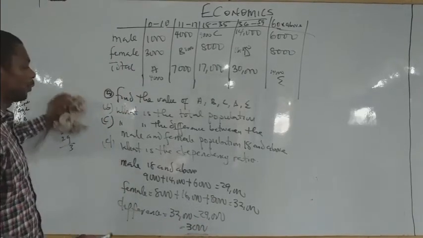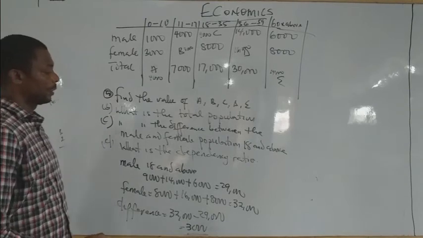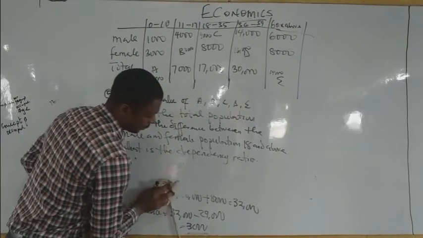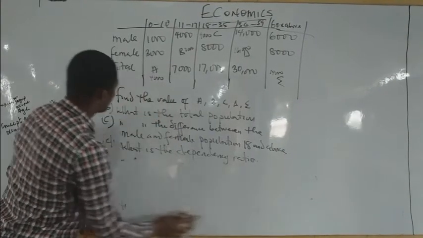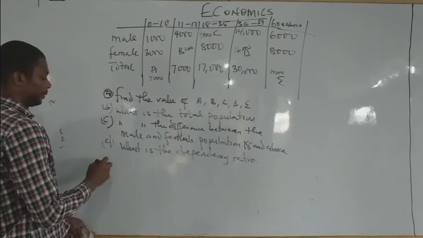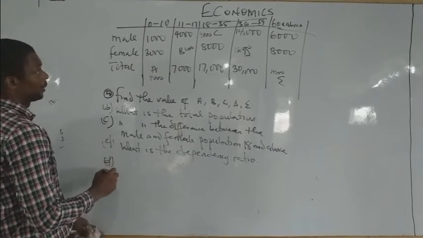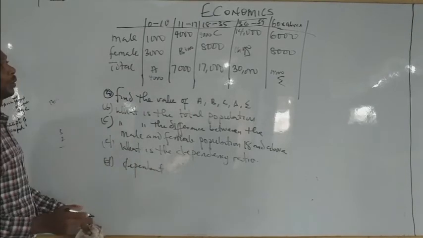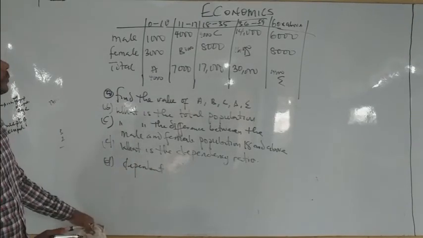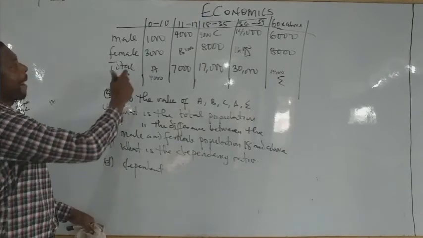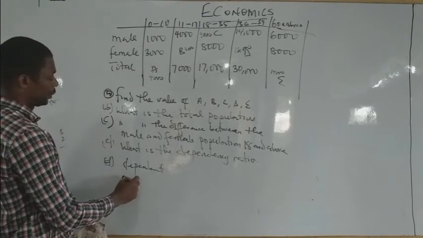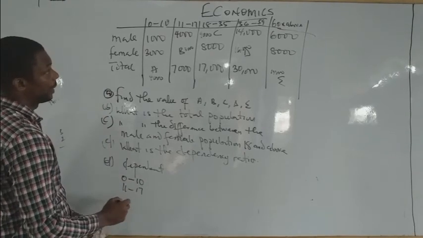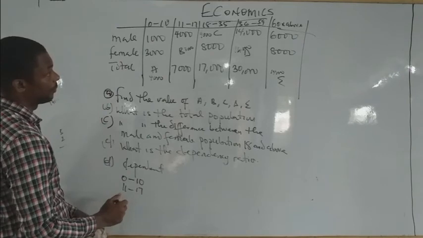Now, lastly, what is the dependency ratio? That's question D. Dependency ratio. What is dependent there? Dependent is what? 0 to 10, 11 to 17, and 60 and above.